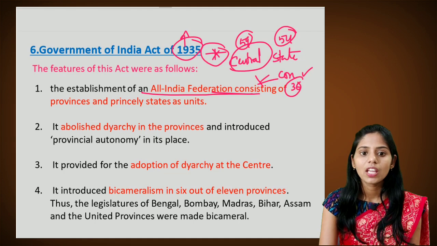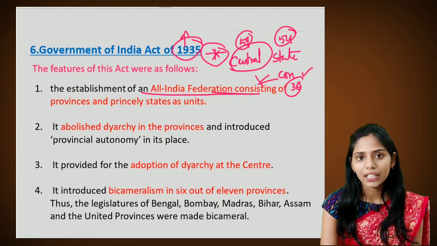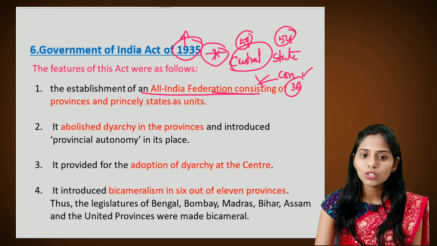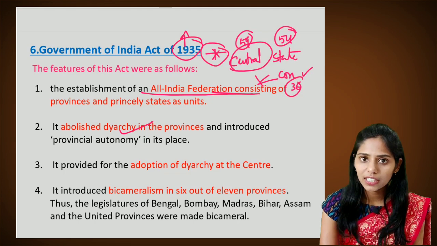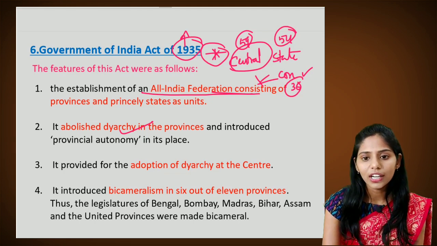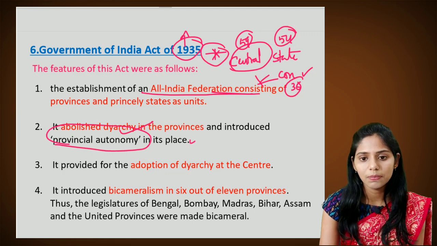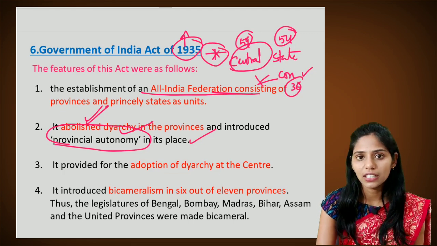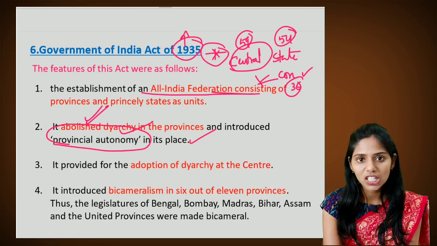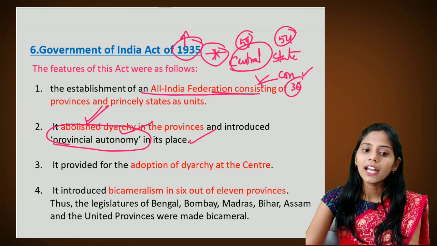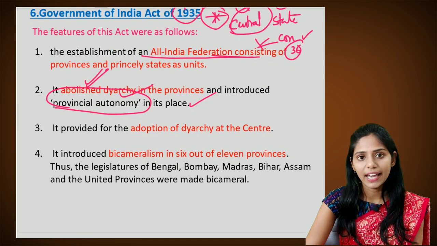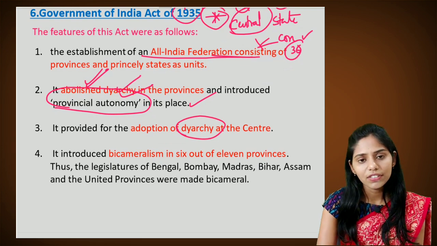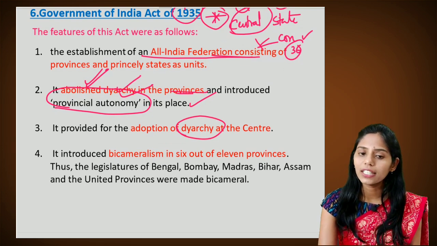Next, it abolishes diarchy. We already saw that diarchy came up with the Government of India Act of 1919, and this was abolished in the Government of India Act of 1935. It introduced provincial autonomy. But we did not see any major autonomy at the center; autonomy was given only in the provincial states. And it also provided for the adoption of diarchy at the center. So we studied that the abolition of diarchy happened only at the provincial level, but not at the central level.